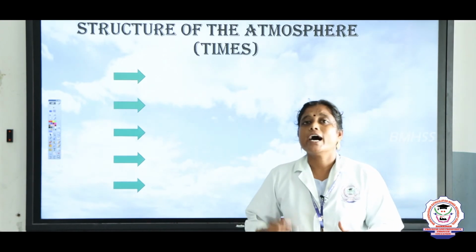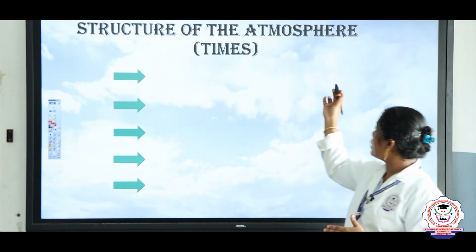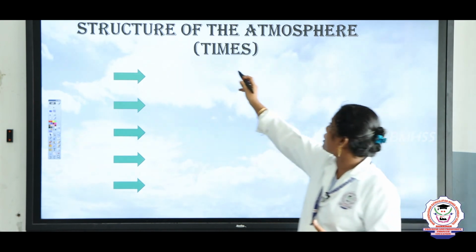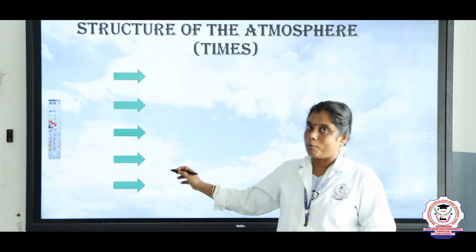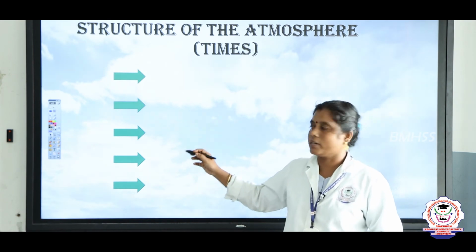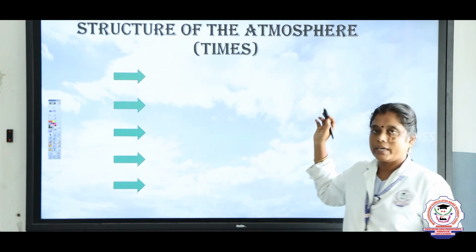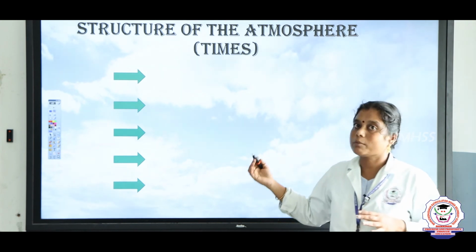Structure of the atmosphere. Here I have given a small clue word for remembering the five layers: TIMES. Shall we write the structure of the atmosphere?